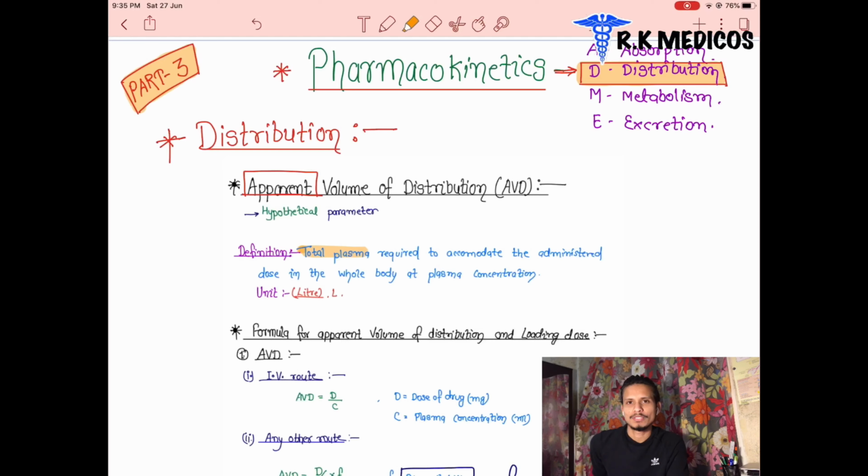Now I am going to start our third part of the pharmacology. Basically, we now discuss pharmacokinetics. In pharmacokinetics, there are four parts. Basically, we discuss absorption, distribution, metabolism, and excretion.